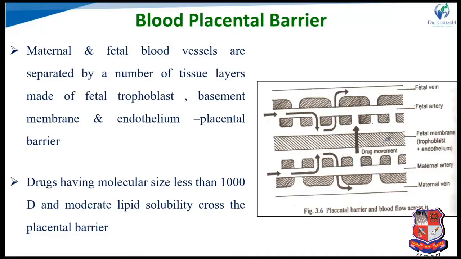Next, the blood placental barrier. The maternal and fetal circulations are separated by the blood placental barrier. Maternal and fetal blood vessels are separated by a number of tissue layers made up of fetal trophoblast, basement membrane, and endothelium. That is the placental barrier. Many drugs having a molecular size less than 1000 Dalton, and moderately lipid soluble or water soluble drugs, easily cross the placental barrier. So it is not as highly specific or effective as the blood-brain barrier and blood-CSF barrier.